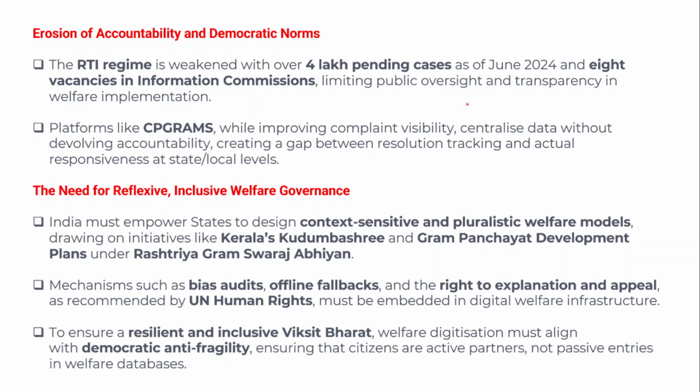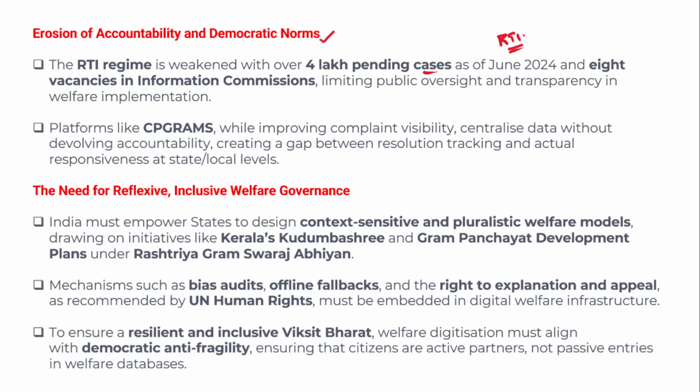So let's understand the erosion of accountability and the democratic norms as well. Now, in fact, the RTI regime is weakened with over 4 lakh pending cases, right? So the Right to Information Act empowers the citizens with adequate information, and that also ensures the accountability and answerability of the government and the government employees to the people.